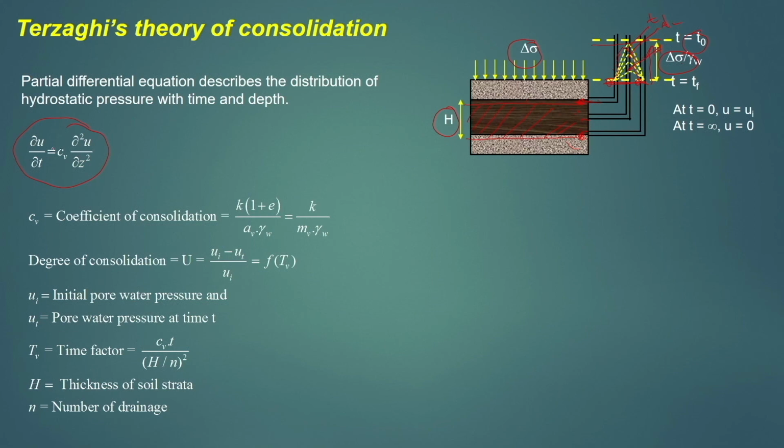According to Terzaghi's theory of consolidation, del u by del t equals Cv into del square u by del z square, where Cv is the coefficient of consolidation and can be calculated using this equation. Cv generally describes the rate of consolidation of a soil sample. The higher the Cv, the higher the rate of consolidation, or the soil gets consolidated faster.